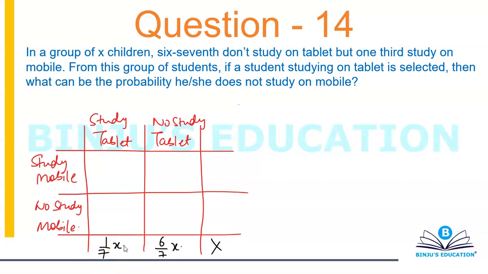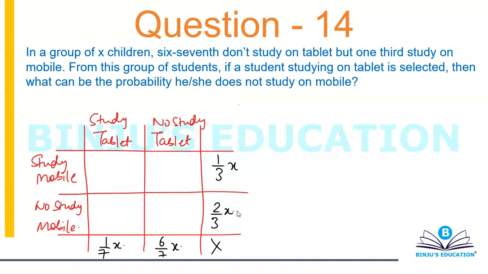But one third study on mobile. So one third study on mobile, so this will become 1 by 3x, so this will become 2 by 3x. From this group of students, if a student studying on tablet is selected, then what can be the probability?